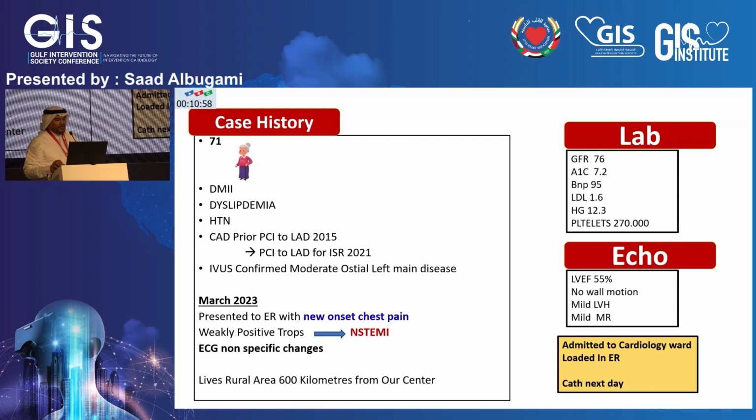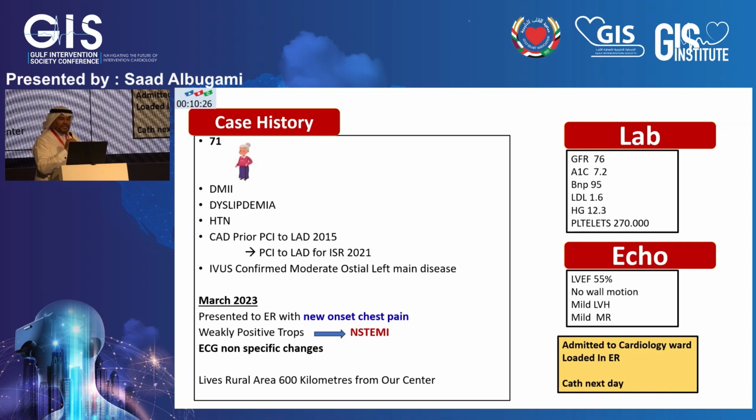So this is a 71-year-old female patient with diabetes, dyslipidemia, hypertension, prior coronary artery disease with the PCI done in 2015 for ACS. She ended up with a stent in the LAD. Subsequently, in 2021, she had in-stent stenosis and she had another PCI. IVUS at that time showed moderate disease in the ostium of the left main, treated medically. The patient lives in a rural area around 600 kilometers away from our center.